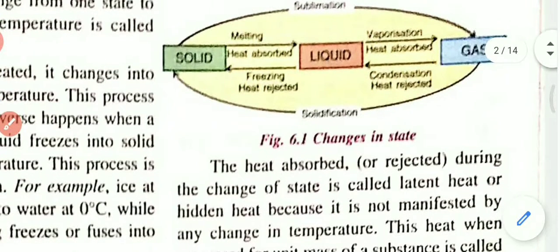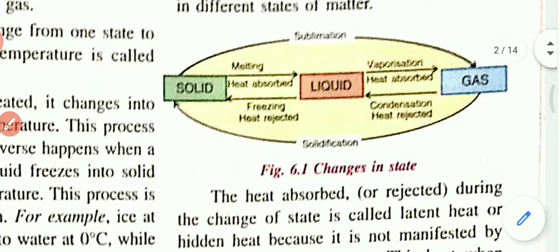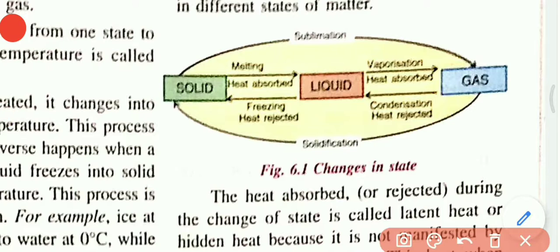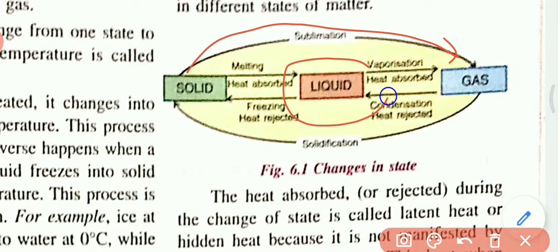One more thing: when solid directly changes into gas, without changing into the intermediate state, liquid, by absorption of heat, that is called sublimation.